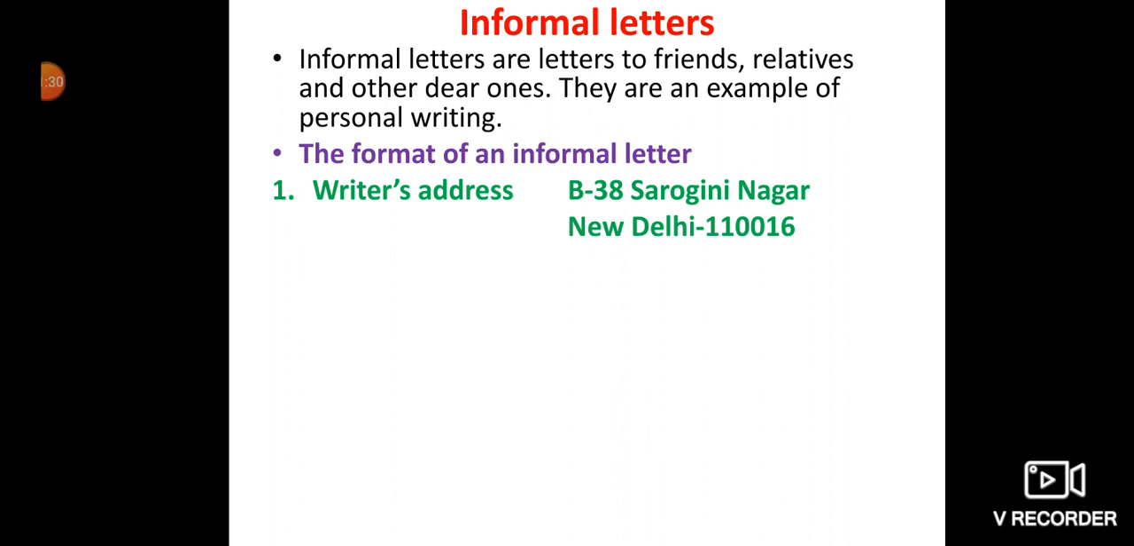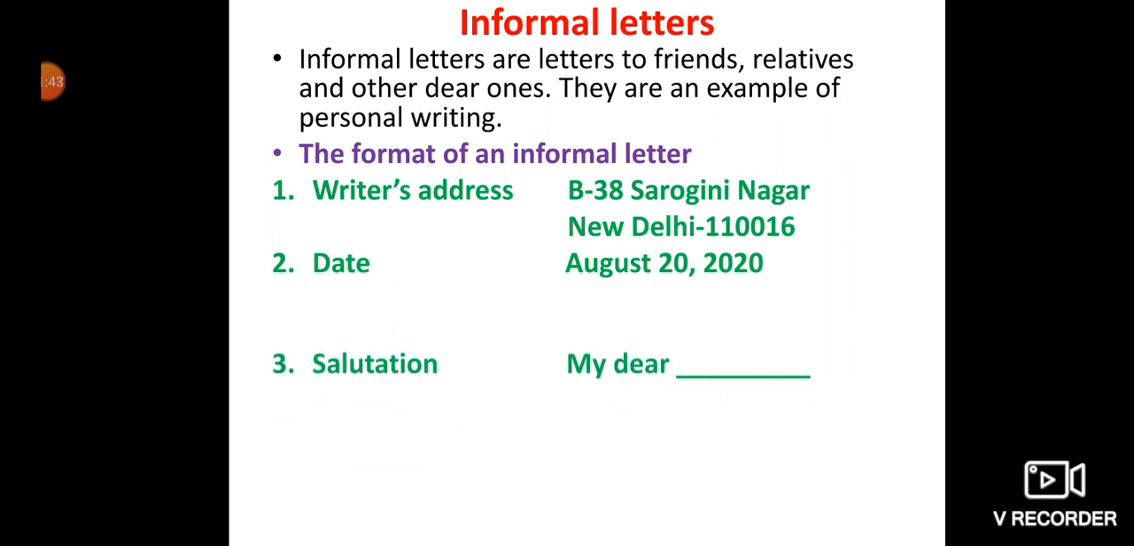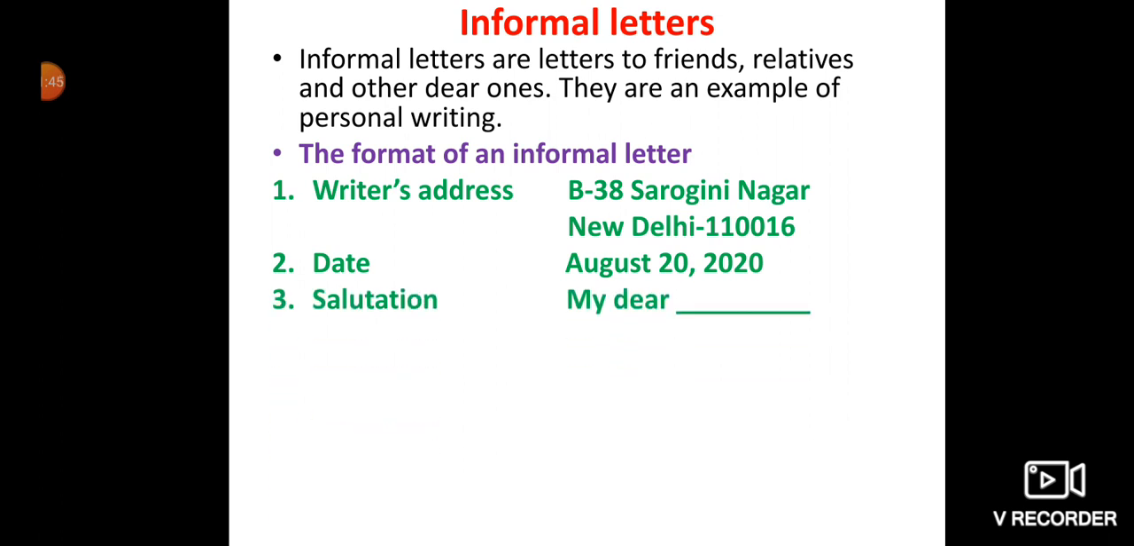Then next, you have to write the date. Like I have given August 20, 2020. Okay, like that. Then after the date comes your salutation. Here in informal letters, children, when we are saying salutation, it will be "My dear". If you are writing to your uncle, then it will be "My dear uncle". If you are writing to your friend, then "My dear friend", or your friend's name, like that.